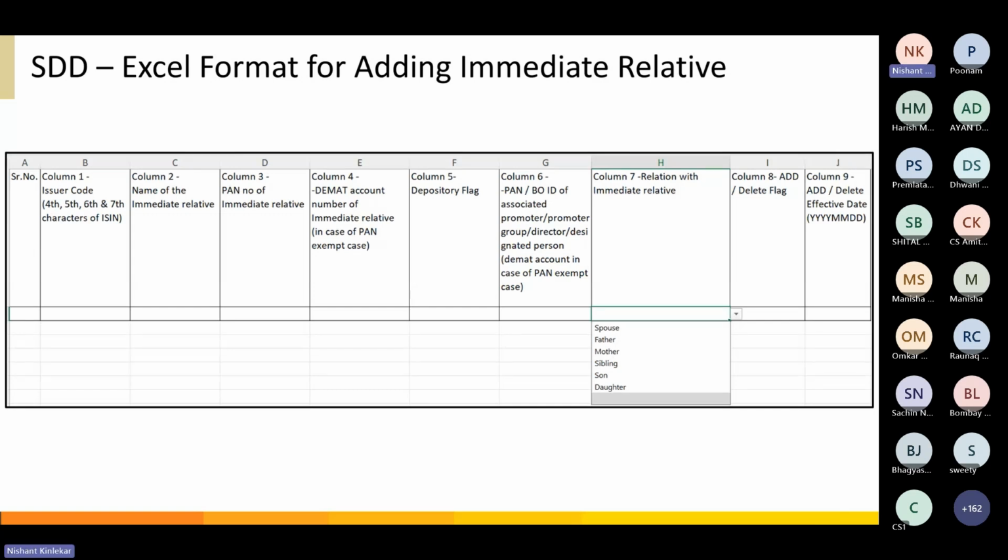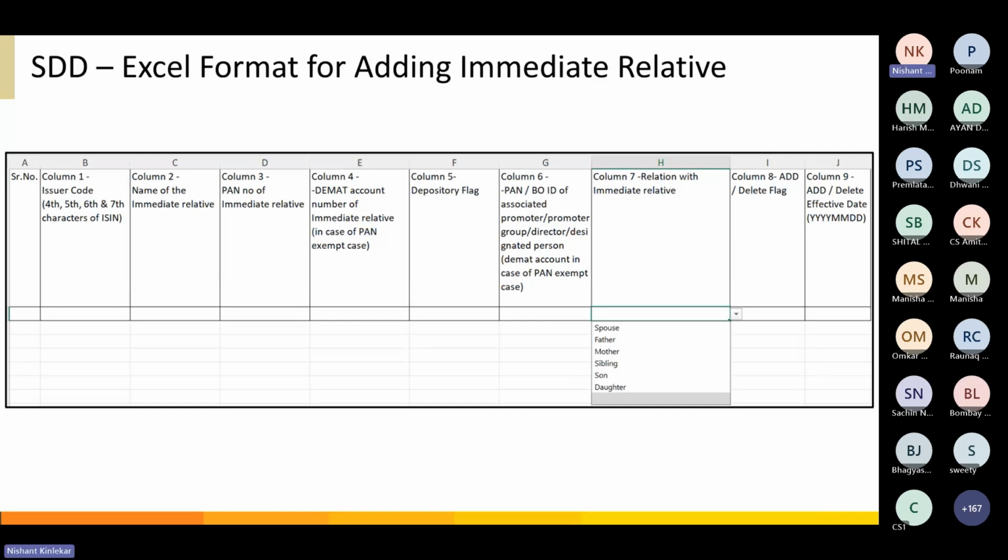In column I, you will see the add and deletion flag. Based on the scenario, if you are adding the details of the designated person, you can put A as your addition flag, and if you are deleting, you can mention D as your deletion flag. In the next column, you will see the start date and effective date. You can just provide the effective date, like for the upcoming quarter, that is 1st October. You can provide 1st October as the effective date.